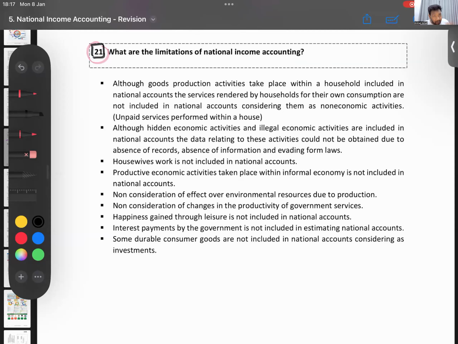But the same fried rice, if your mother cooks and gives it to you, is not included in GDP. Unfair, no? Same productive activity. Either the fried rice kade fellow or your mother produces it, it's the same fried rice. Remember, we learned services provided by households for themselves are not included in GDP.